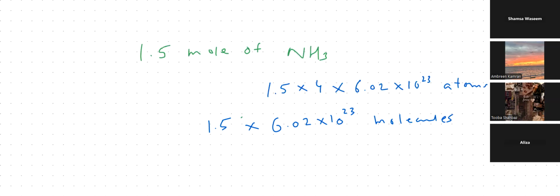Now suppose, Betty, in 1 mole of sodium chloride, as it's an ionic compound, we say it has formula mass units. Although we do not use this word often, other than molecules, we say that it contains 6.02 into 10 to the power 23 formula mass units.